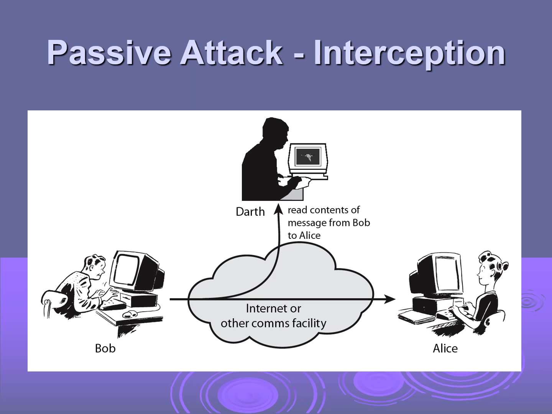This passive attack, interception, is just a low impact attack because Darth, the hacker, just reads the contents of the message from Bob to Alice but does not do anything with it. So interception is an example of a passive attack.